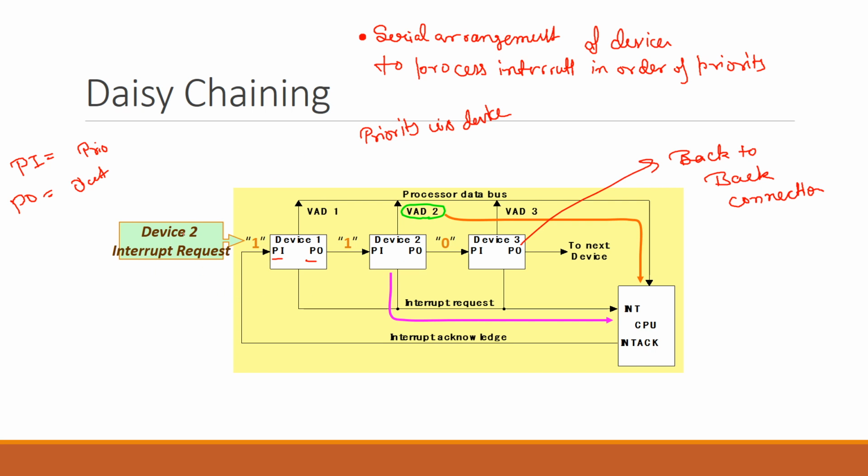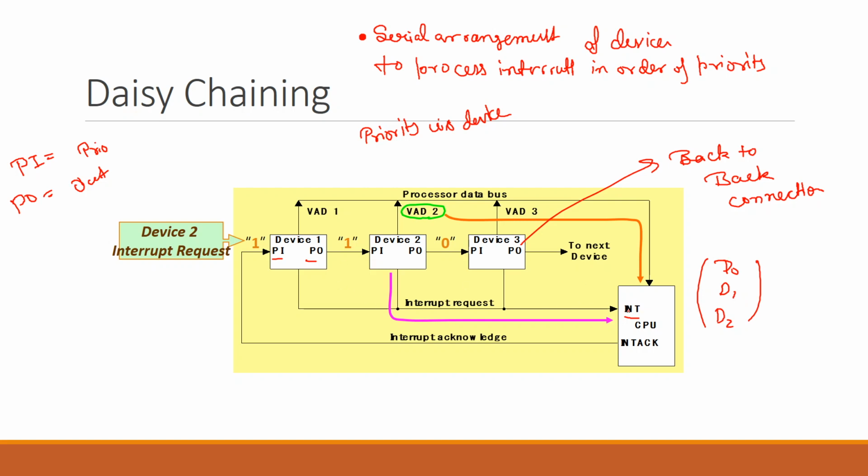Let's look at this diagram again. There is a common interrupt request line that is connected to the CPU. That means if any of device 0, device 1 or device 2 generates a request, the CPU knows that there is an interrupt request present.